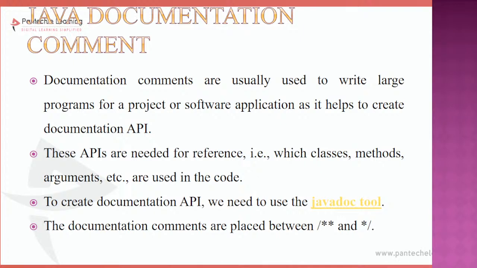So a documentation comment provides a list of classes: what all the different classes are contained in my entire application, and what all the different methods are used in my application. Clear? Say for example, I am developing a website for an insurance company. This is a list of all the classes present in the insurance company.